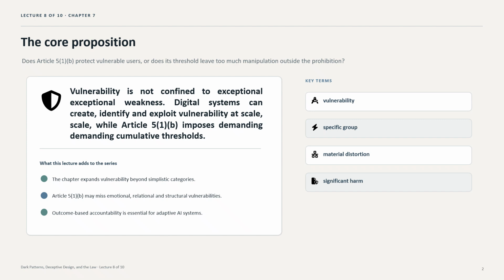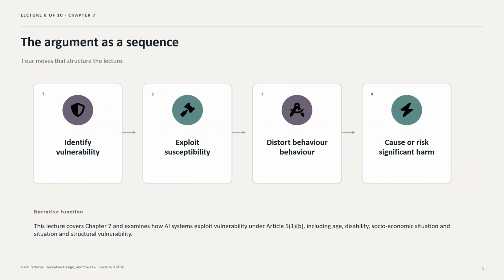some choices more likely. The chapter breaks Article 5.1b into constitutive elements: placing on the market, putting into service or use of an AI system; exploitation of vulnerabilities of a natural person or group; vulnerability due to age, disability, or specific social or economic situation; objective or effect of materially distorting behavior; and significant harm. Each element must work with the others. The cumulative structure makes the prohibition quite demanding in practice.